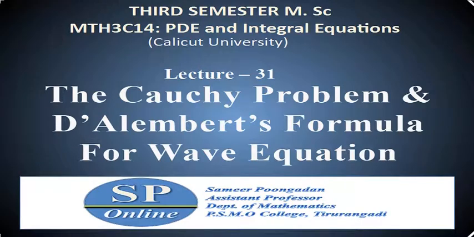Today we are going to discuss the topic the Cauchy problem and D'Alembert's formula for wave equation.